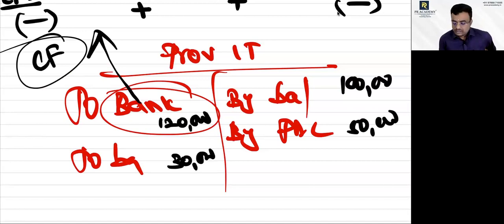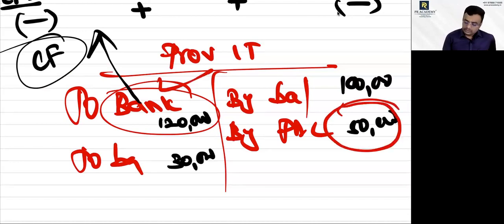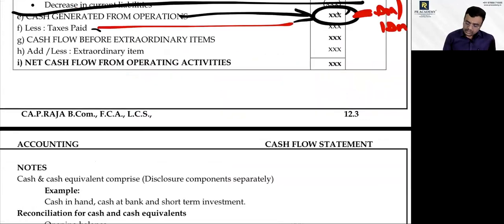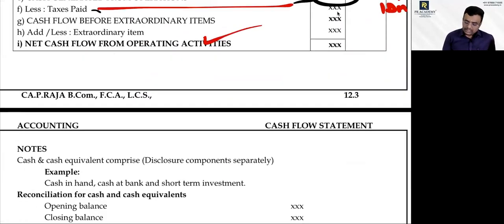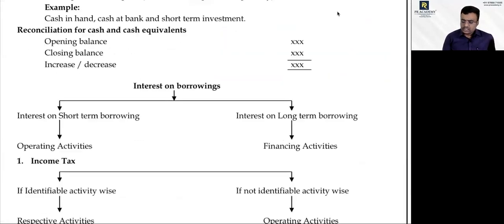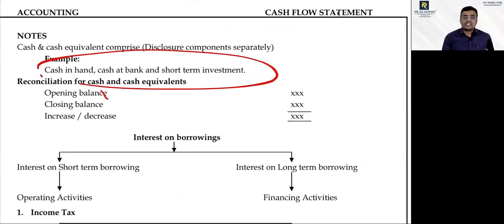Yes or no? Not the amount which is given in the profit and loss account. You have to consider this only. Yes or no? This is over. Then cash and cash equivalent is very simple: it can be converted into cash within a short span of time without reduction of value, and it is called cash equivalent.